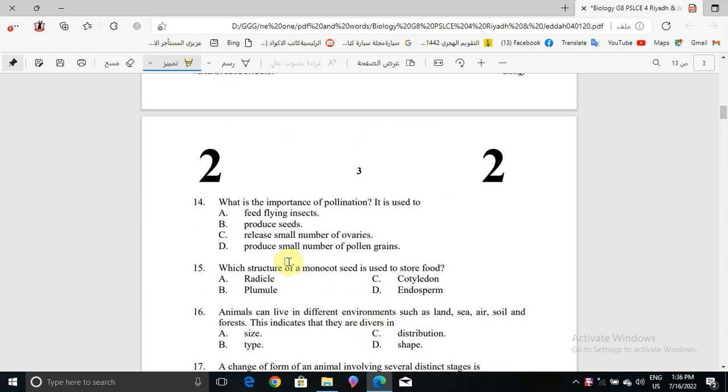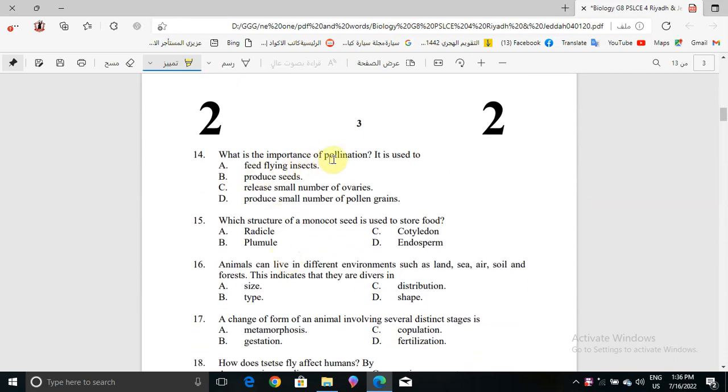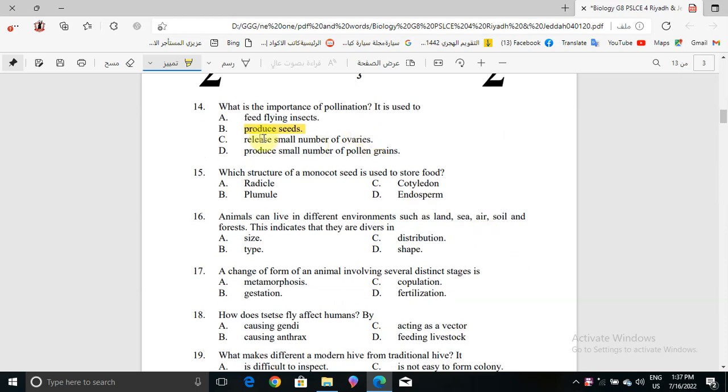Now question number 14. What is the importance of pollination? I think we also used this question before in another model. So the answer was also to produce seeds. It is used to produce seeds.